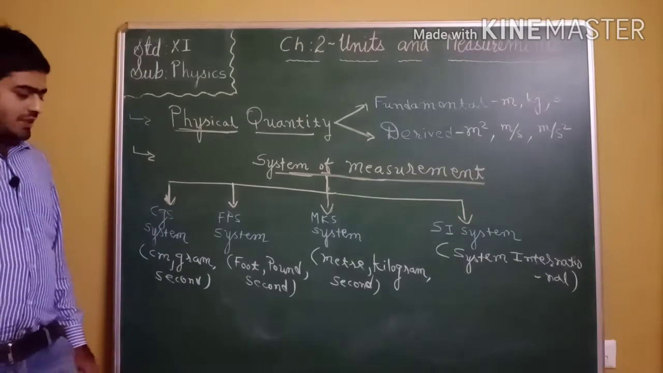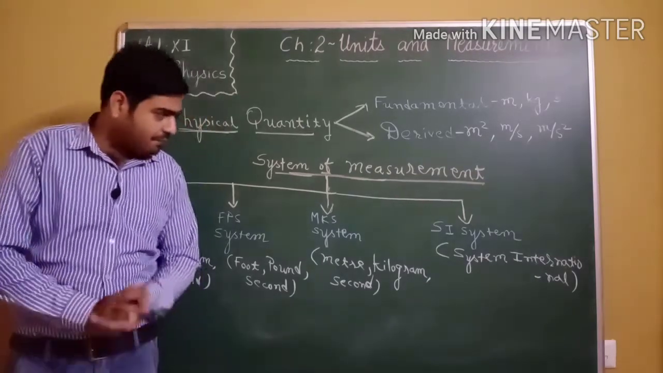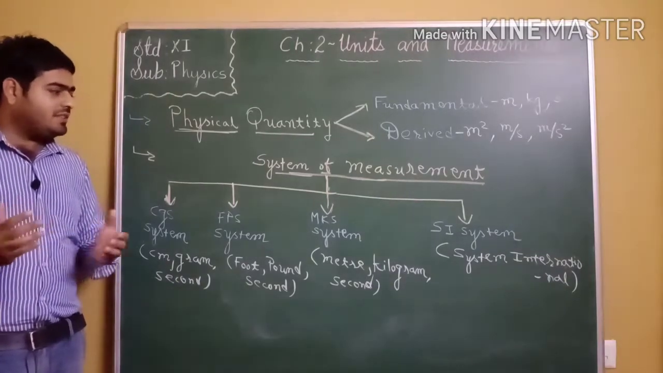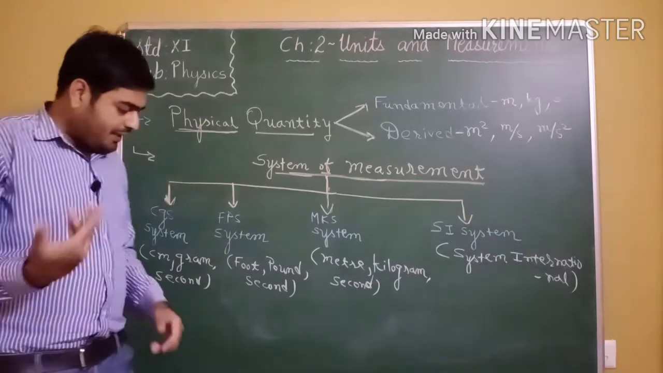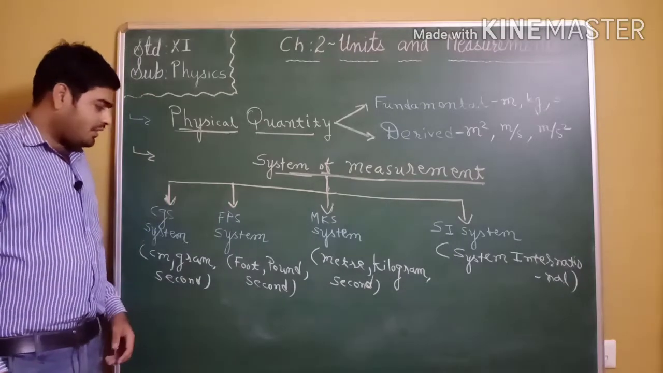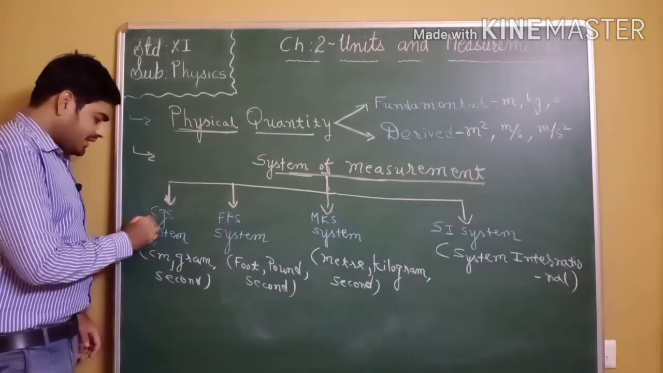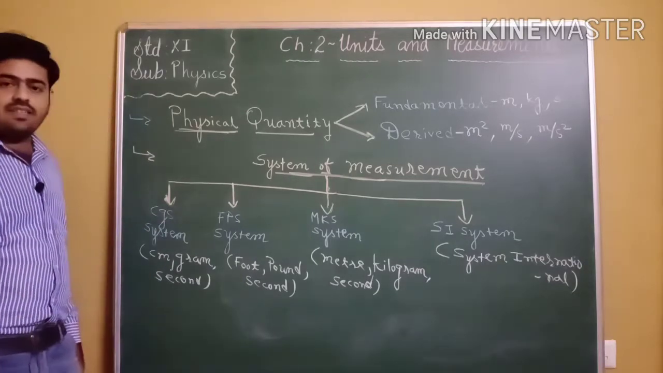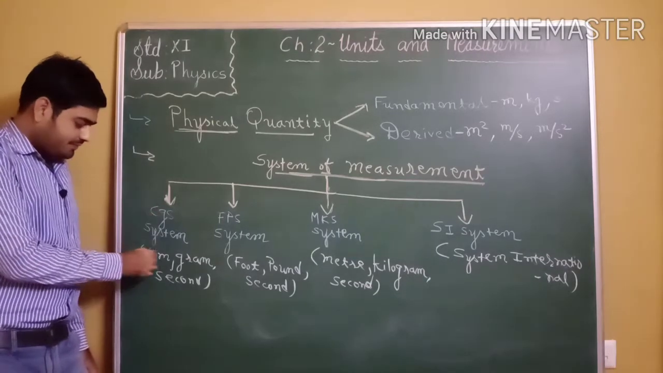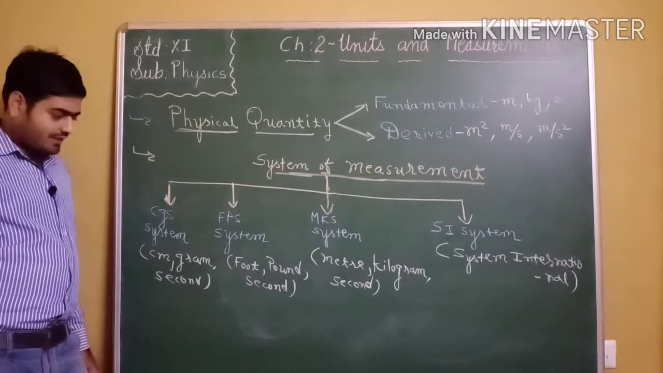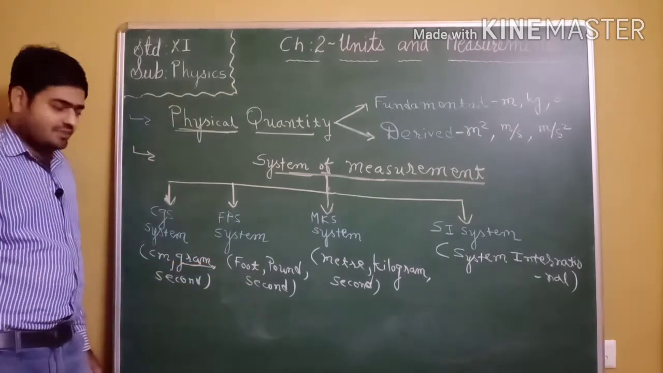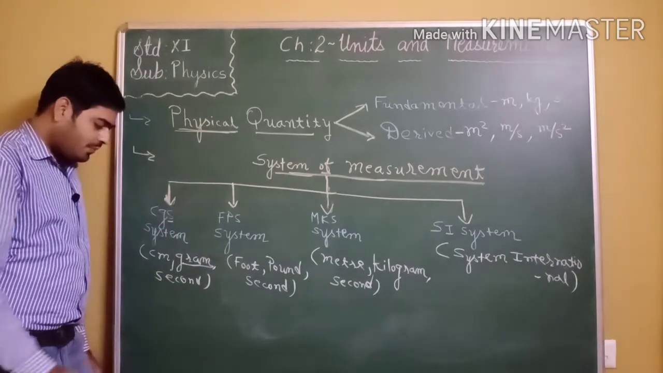Now we will talk about system of measurement. Some scientists have developed different systems of measurement for different countries. There are different systems for measurement. Earlier we were using CGS system. What does this C indicate? Centimeter. That is the unit of length. G, that is gram. That is the unit of mass. And S, that is the unit of time, that is second.